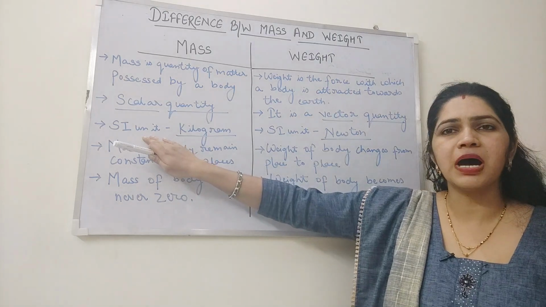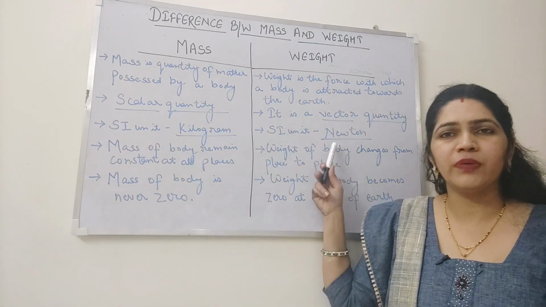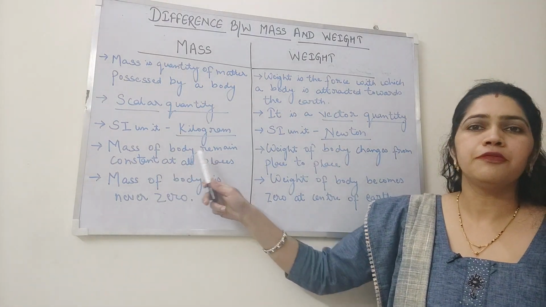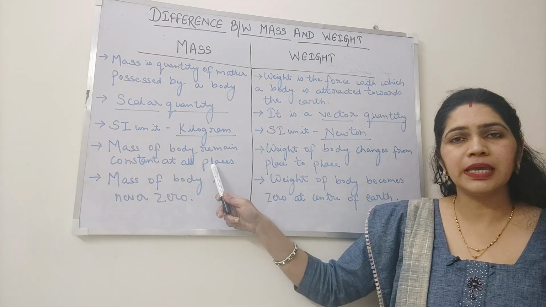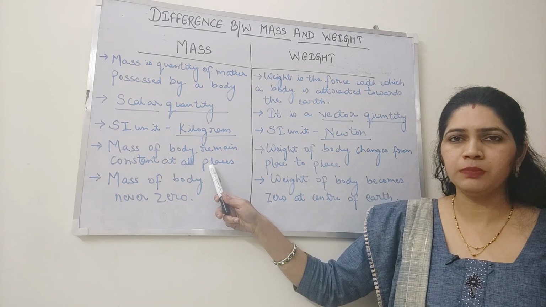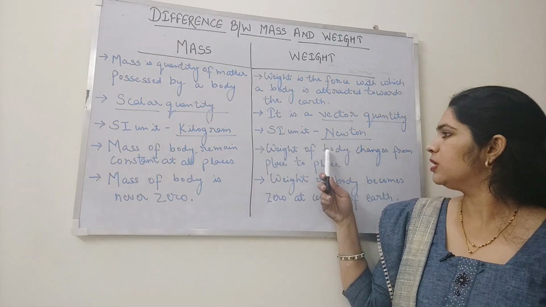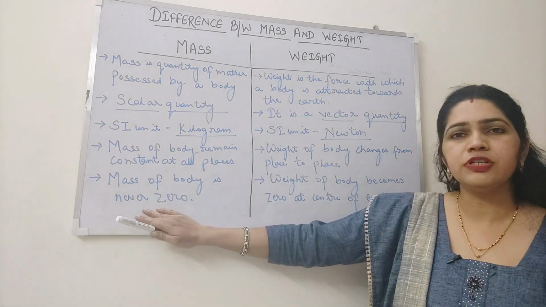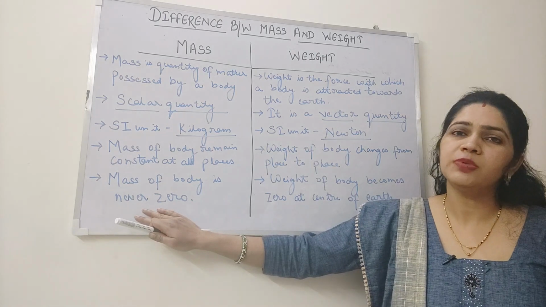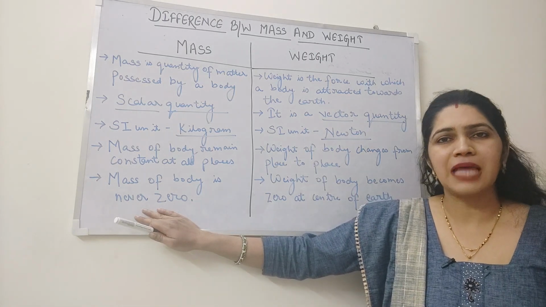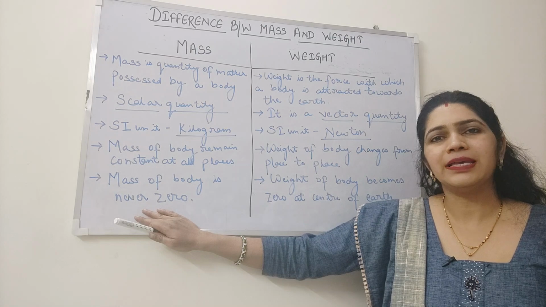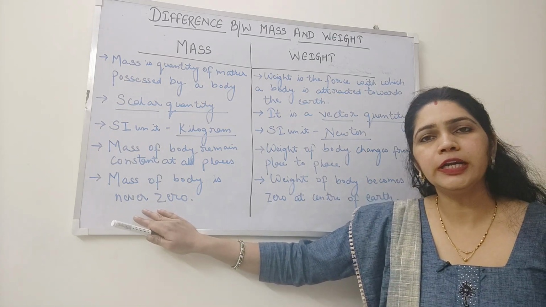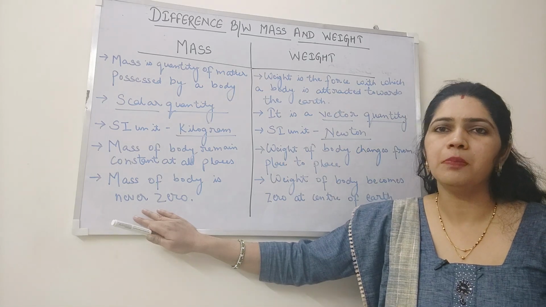The SI unit of mass is kilogram, whereas for weight it is Newton. Mass of a body remains constant from place to place, or you can say it will not change on moving from place to place, whereas weight of the body changes from place to place. Mass of a body is never zero. If the mass of the body became zero, it would mean that the body does not exist in nature, because mass is the quantity of matter contained in the body.